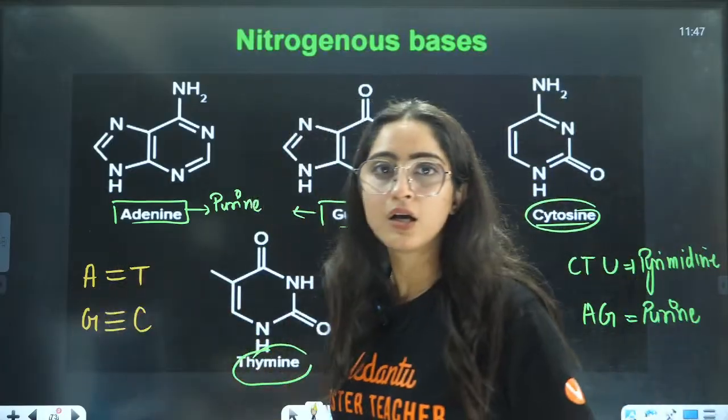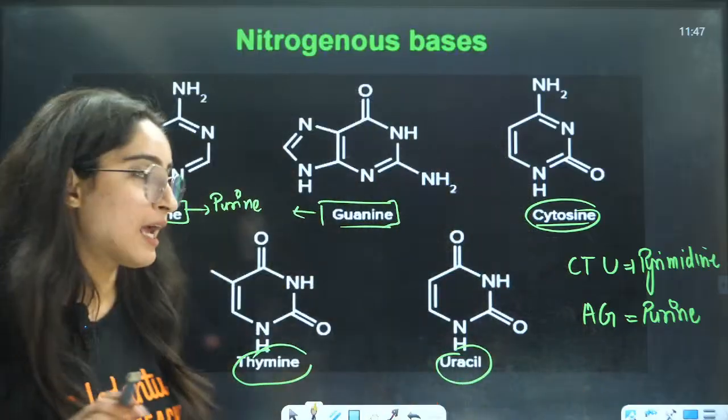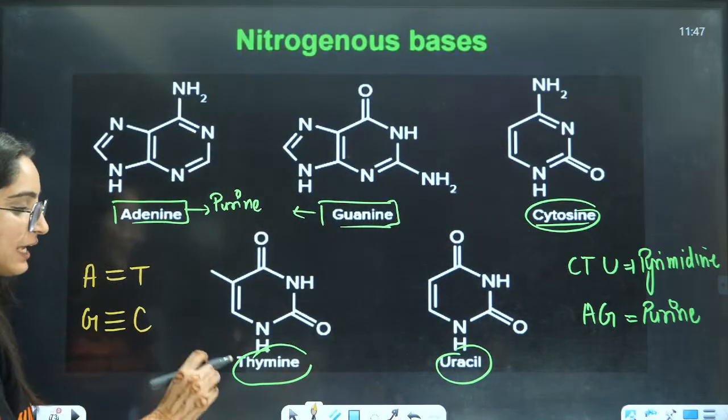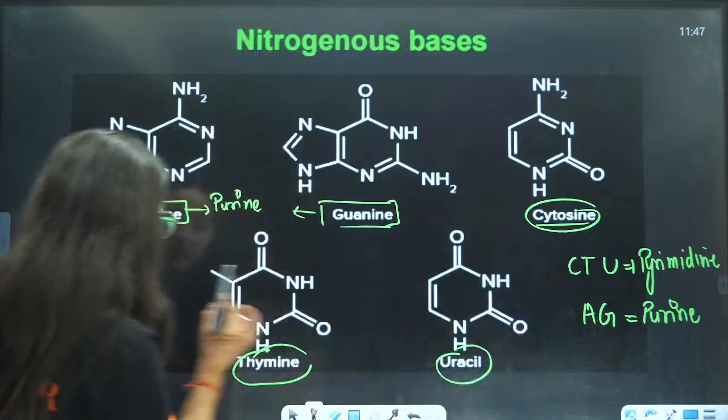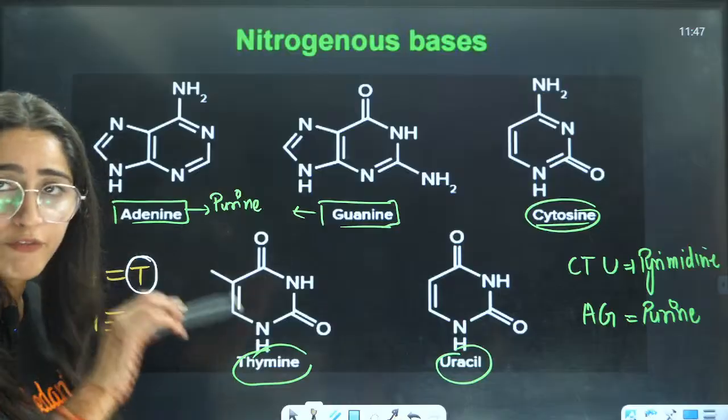This is the composition in DNA. But in RNA, the other difference is between thymine and uracil. In one you will have thymine, in the other you will have uracil.